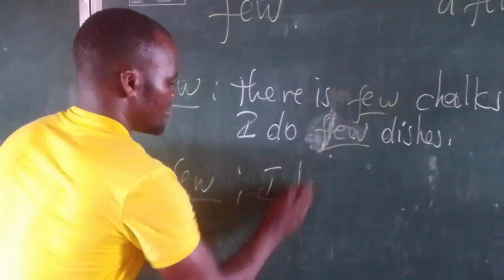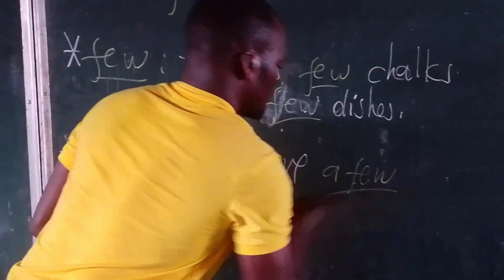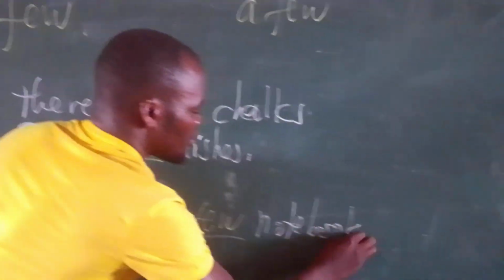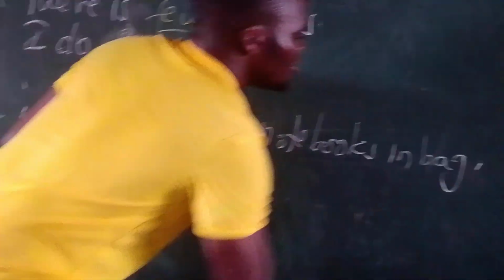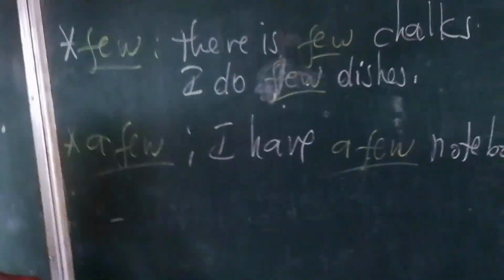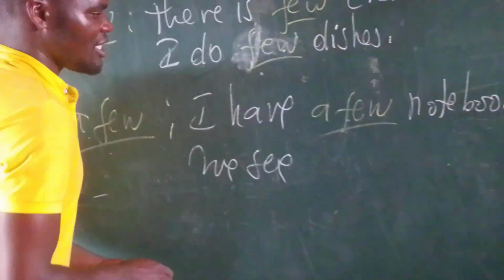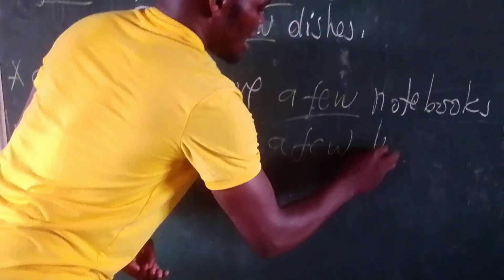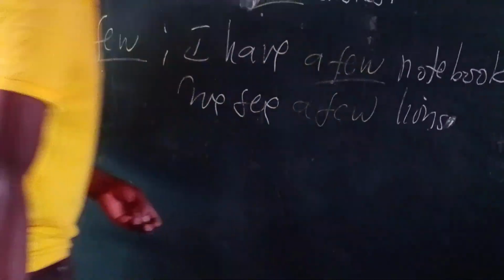I have a few notebooks in my bag. Clear? So we see a few rhymes. Good.